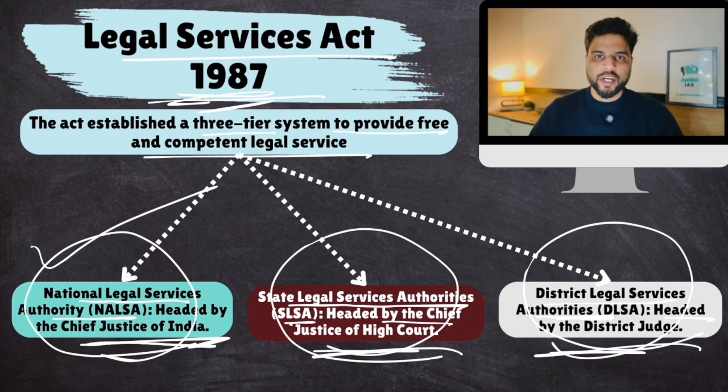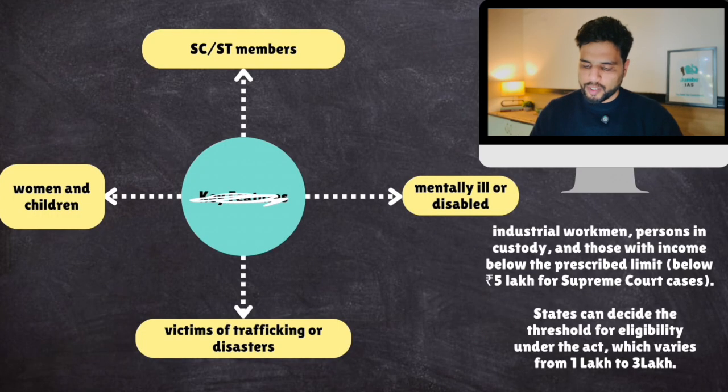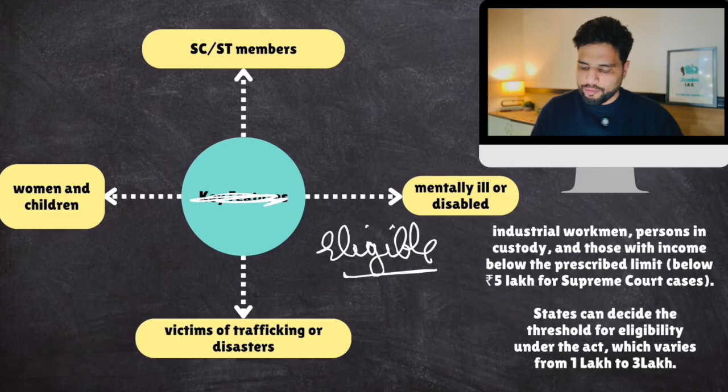Okay, at national level, the policy making would be done by NALSA. At state level, SALSA or SLSA and DALSA or DLSA will ensure that free legal aid is provided in that particular district. You understand my point, right? Now, not key features, but who are eligible. Who all are eligible for free legal aid?